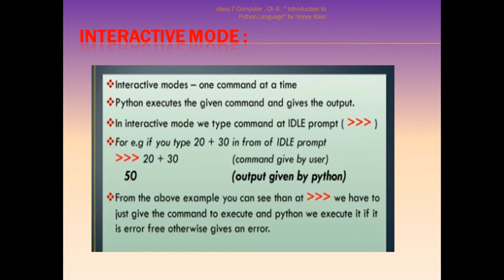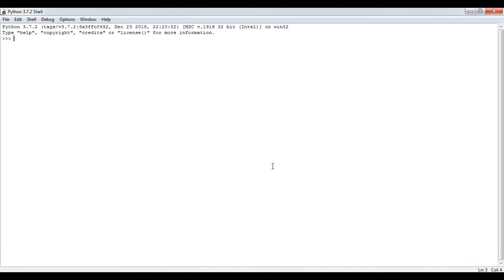So let's have a look at the Python interactive mode, how it appears on our screen. So here we have the Python screen, and this screen is known as the interactive screen, and we have these three greater-than signs as the Python command prompt. On this interactive screen we are going to write a statement and execute it for getting its immediate result. So whatever we write here, we will get its result after pressing the enter key.